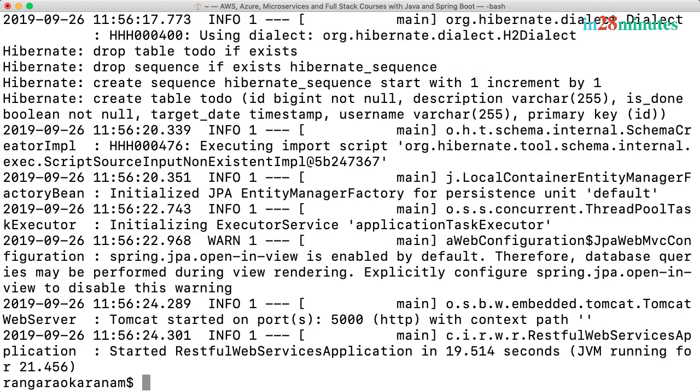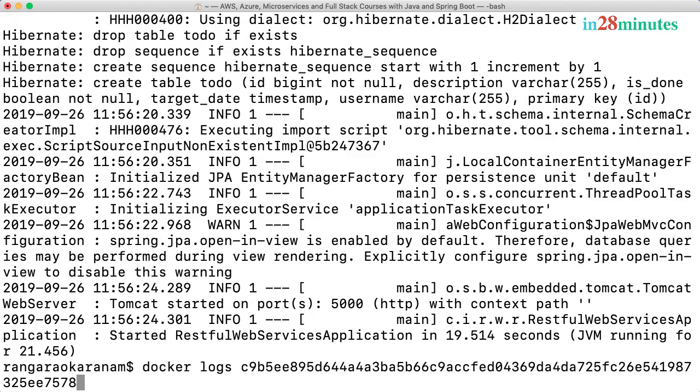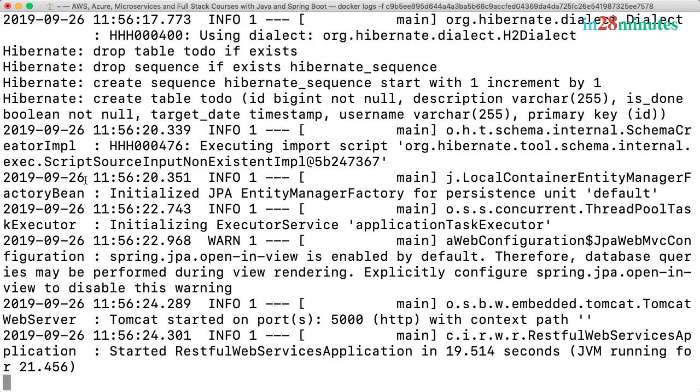If you want to keep following the logs, the way you can do that is by saying another option. So docker logs -f. What does this do? This would start tailing the logs. It would start following the logs of that specific application. So if there is any new log coming in, I would be able to see it.